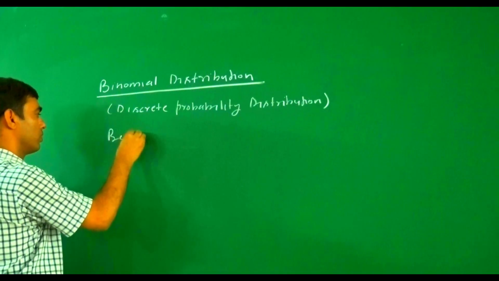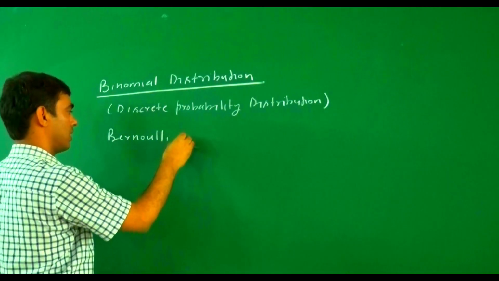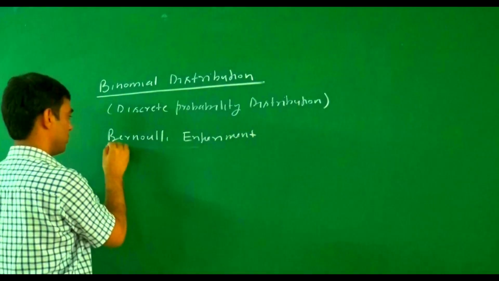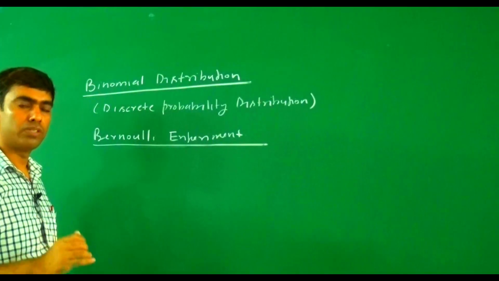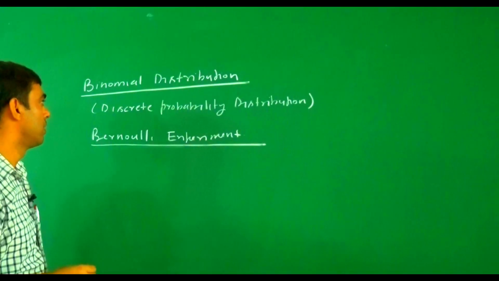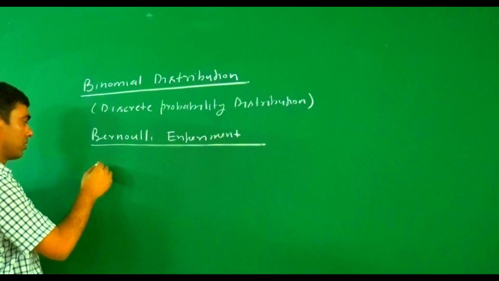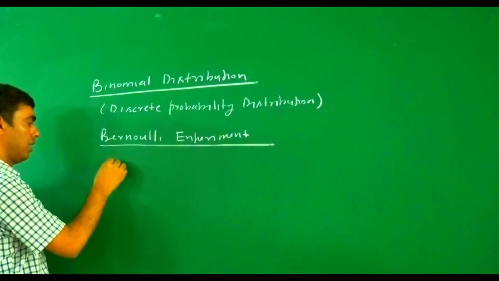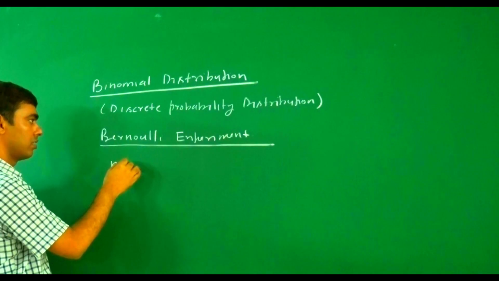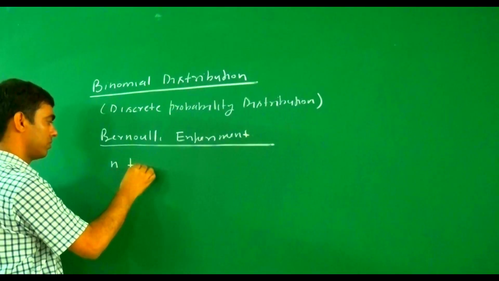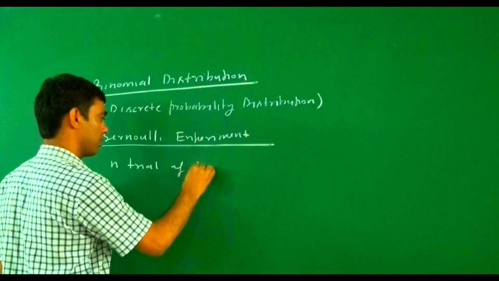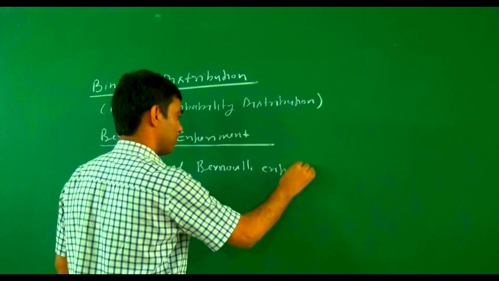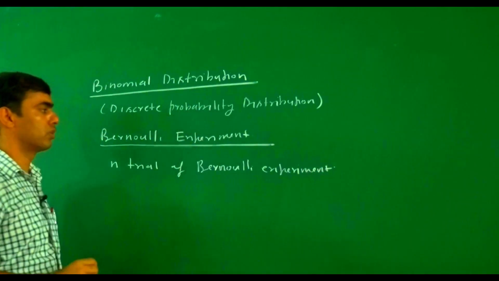So if in any experiment there are only two possibilities, either success or failure, then suppose we perform the experiment n times. That is n trials of a Bernoulli experiment.